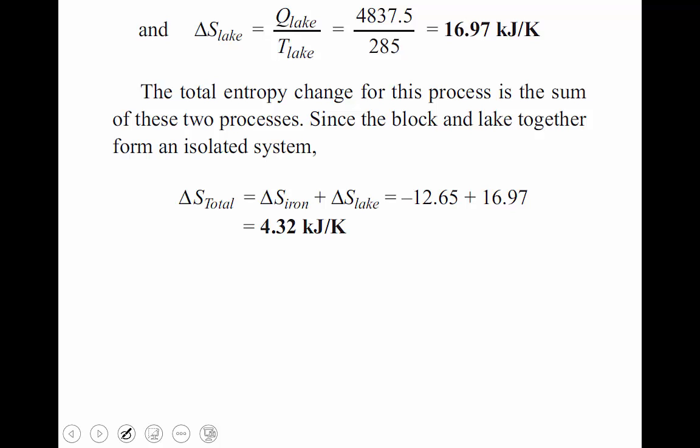Isolated system means that system and surrounding both are in the same region. This is called an isolated system, because here the iron block is the system, the lake is the surrounding. Combining lake and iron is called an isolated area, and the entropy of that isolated area is delta S of iron plus delta S of lake, which is equal to a certain value. That value is always greater than zero. Okay, which is the concept. Yes, this is one type of problem. Then we go to the second problem.